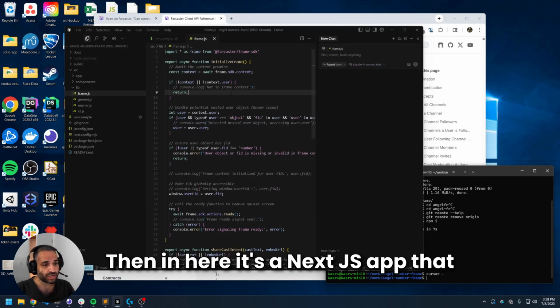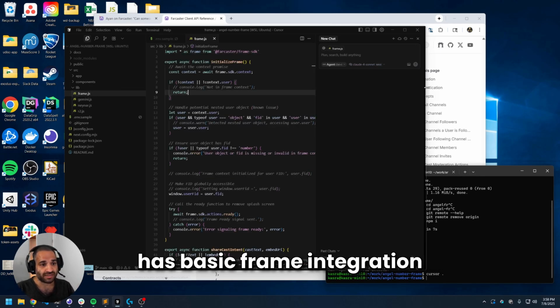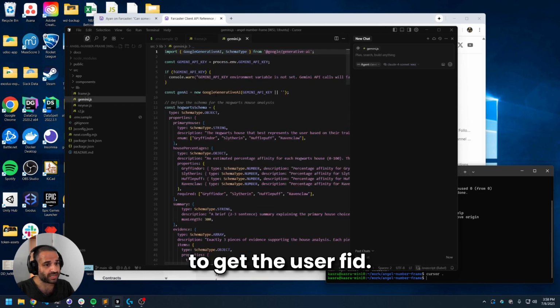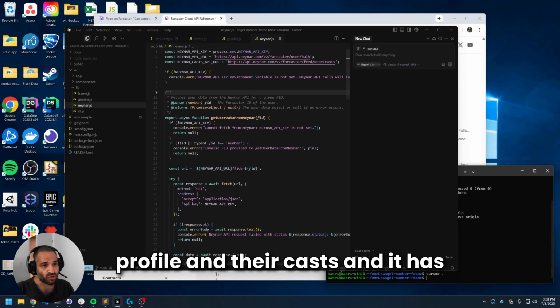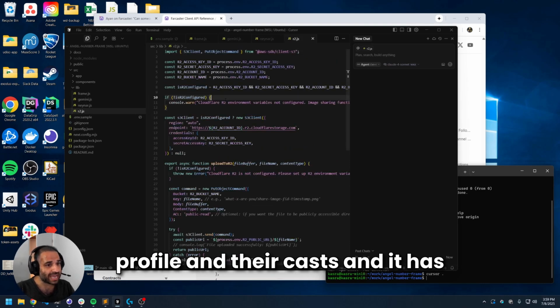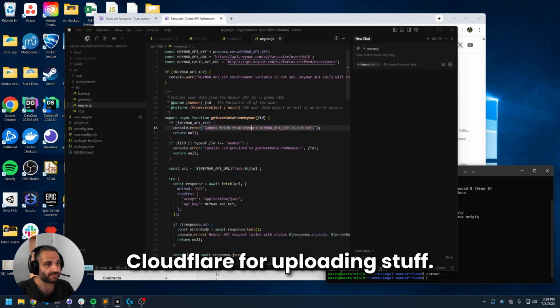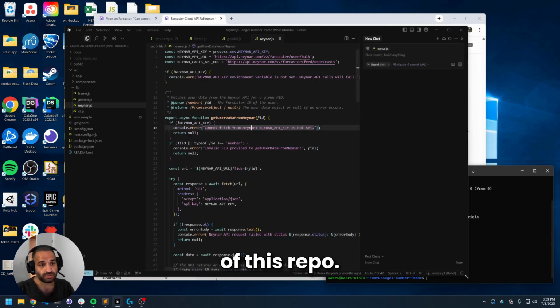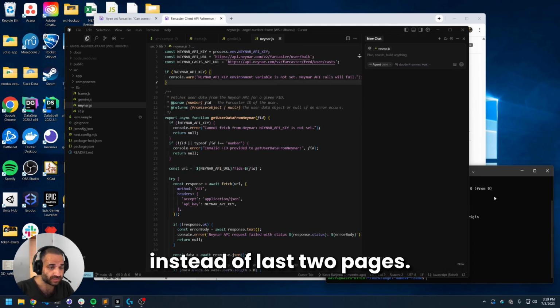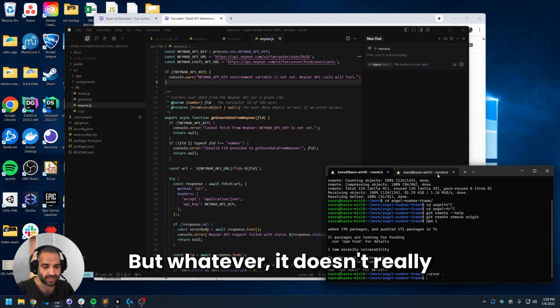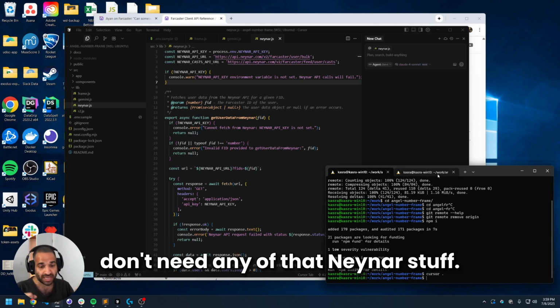And then in here, it's a Next.js app that has basic frame integration to get the user FID. It has Gemini to get a Hogwarts thing. It has Neynar to get their profile and their casts, and it has Cloudflare for uploading stuff. I have a couple variants of this repo. I have one that uses snapchain through Neynar to get all casts ever instead of last 2 pages, but whatever. It doesn't really matter for this one because we don't need any of that Neynar stuff.